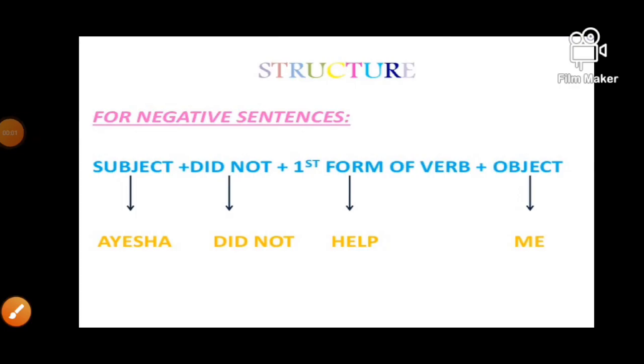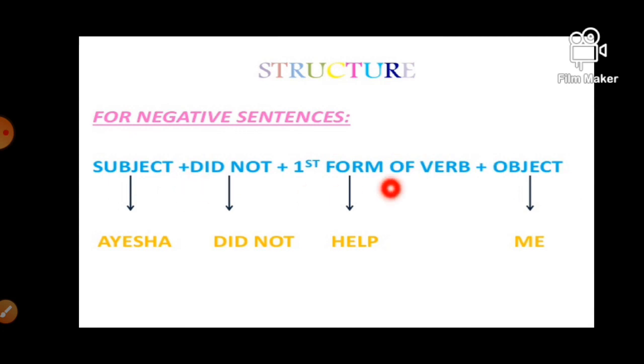Now, here is the structure of a negative sentence in past indefinite tense: subject plus did not plus first form of verb and object. Guys, it is different in that in a negative sentence we use the auxiliary verb did with not, so it becomes did not. Whenever we use did not, V2 is changed into V1. We can never use V2 with did not. So always keep in your mind: did not V1.